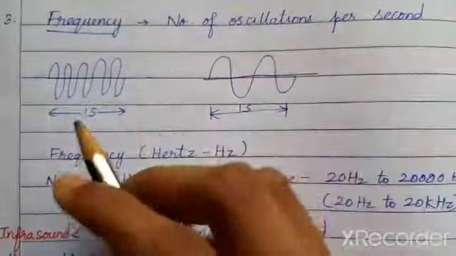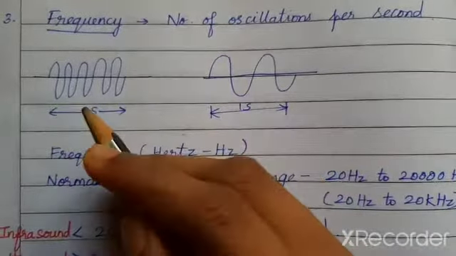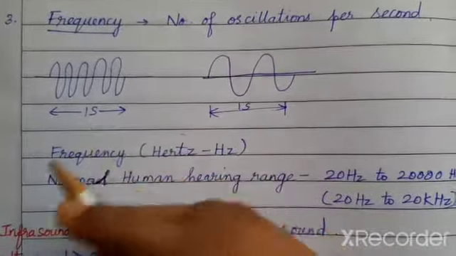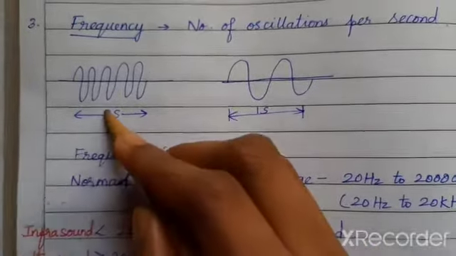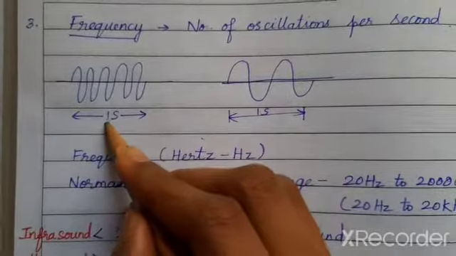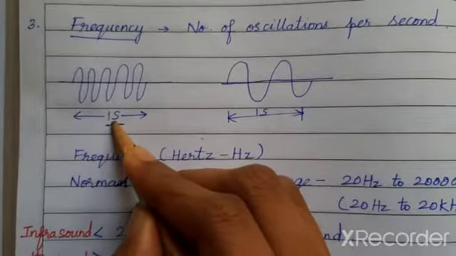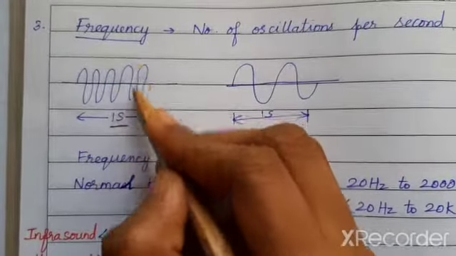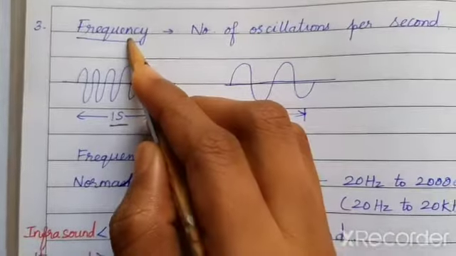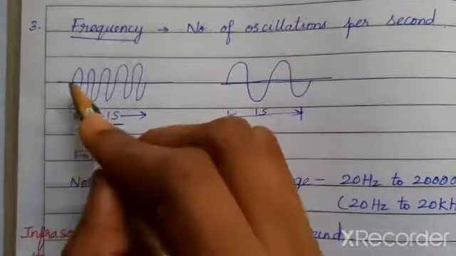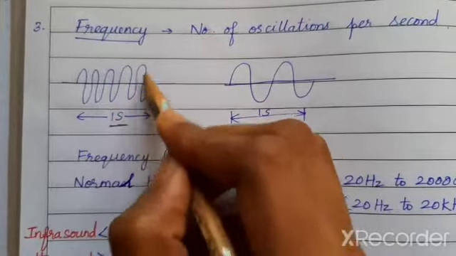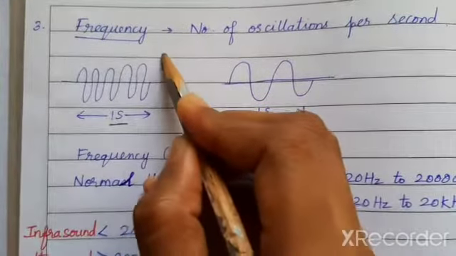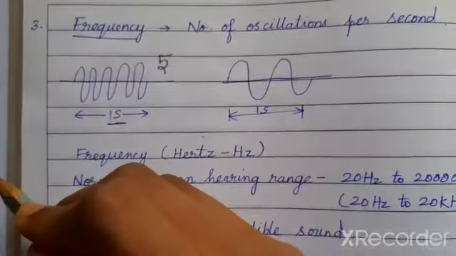That is why whatever I'm talking is heard by you without any time lapse. So imagine how fast the sound waves are traveling. When I calculate for a very small time period of 1 second, the number of oscillations traveled will give my frequency. So look at this, 1, 2, 3, 4, 5 oscillations are completed here. So this is having a frequency of 5.